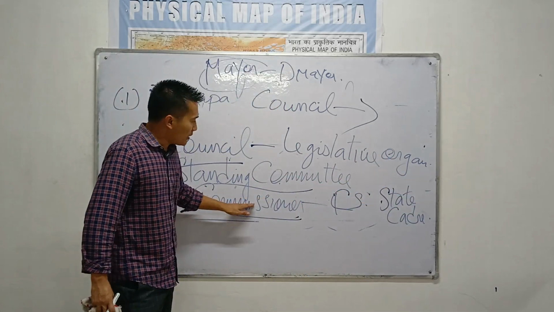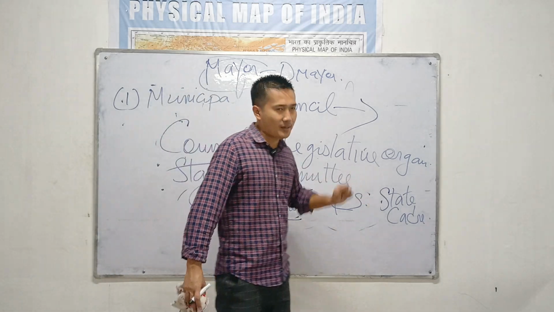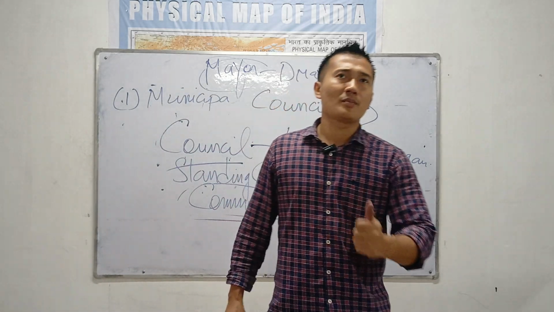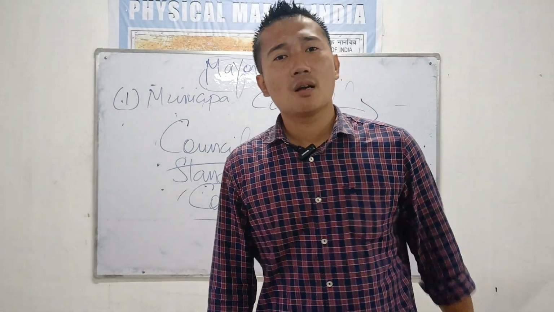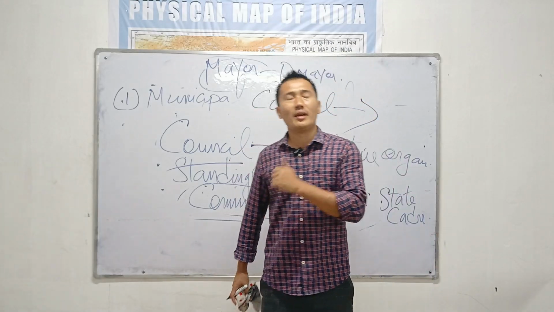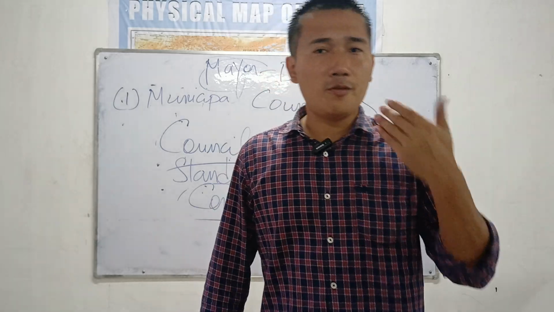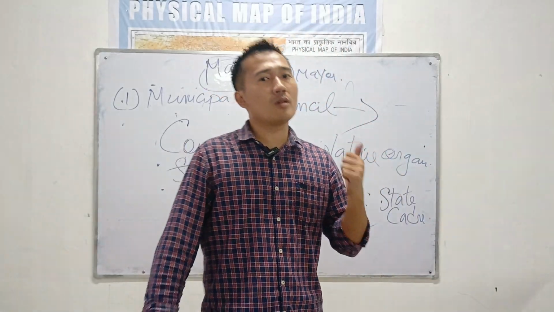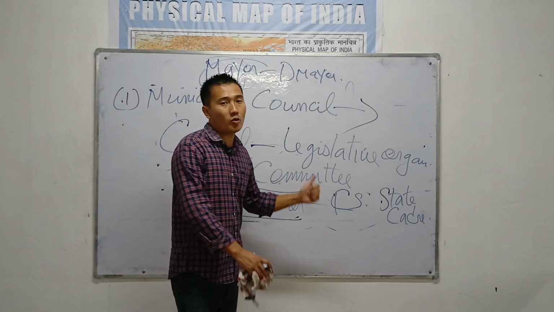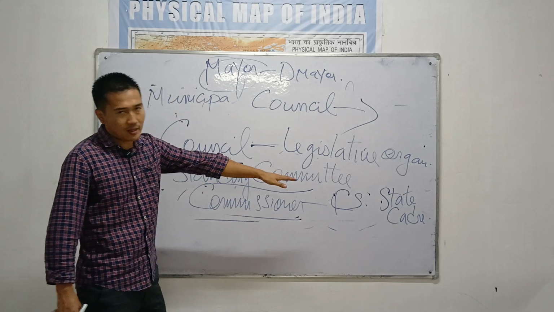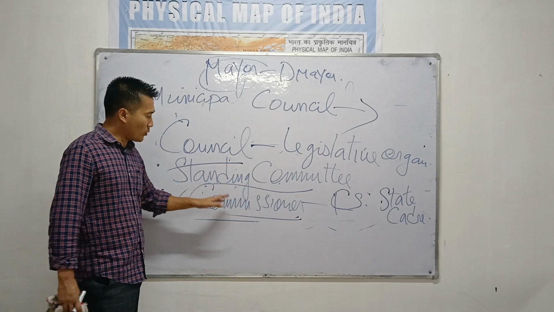And the commissioner, here comes a senior state officer. Suppose you become an EAC. Suppose this year you got elected, you got appointed as an EAC, you cracked the exam. After 15-20 years, you can become the municipal commissioner of Dimapur, Kohima. So, as a senior state officer, he will be responsible to execute all these laws.